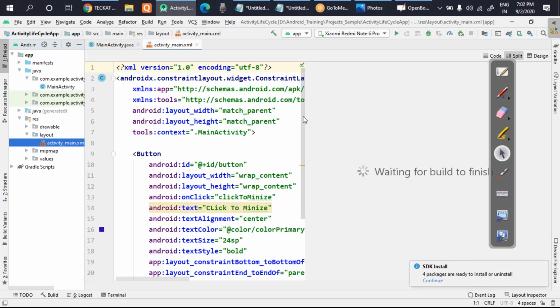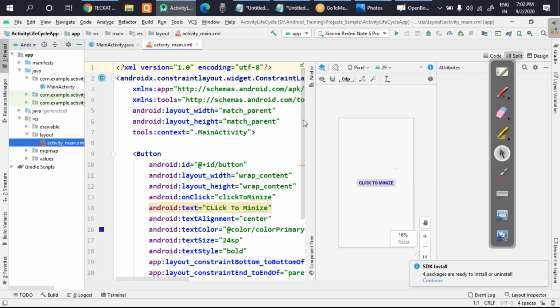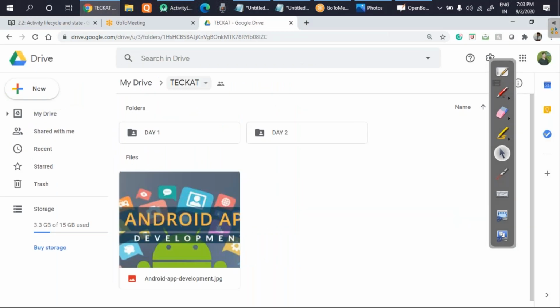What I have thought is all the important codes I'll be putting in the Google Drive. As you can see here, I have prepared one folder called TechCat. I'll share the link now in the chat box. This link you can use for getting the codes.